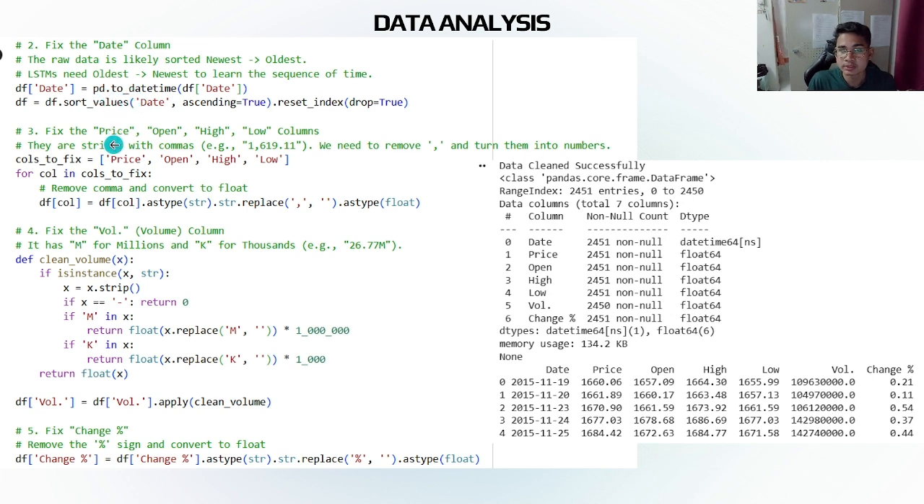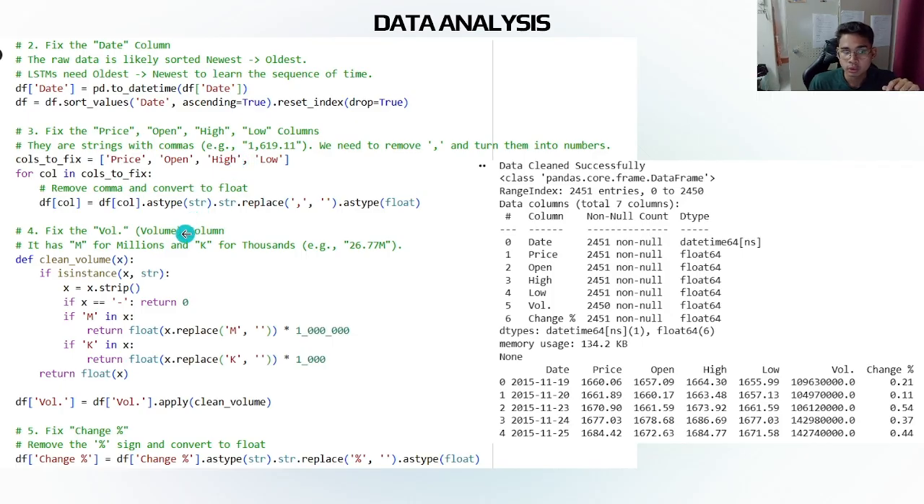Next, we fix the price, open, high, and low columns. The prices had commas in them, like 1,600, so the computer thought this was text, not a number. So we simply removed the commas so we could do math with them.